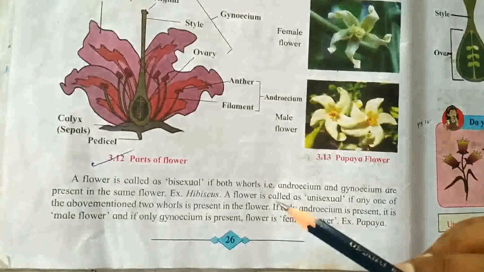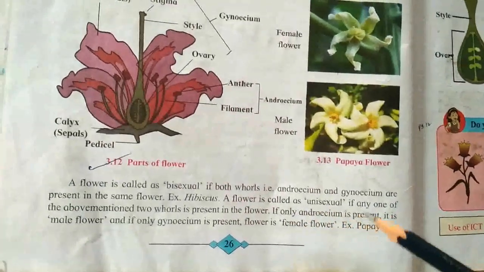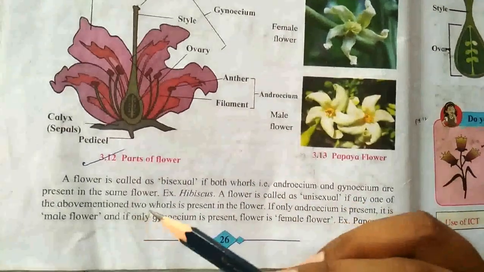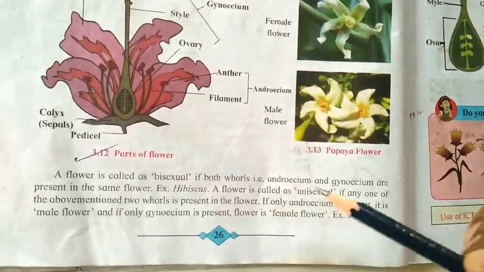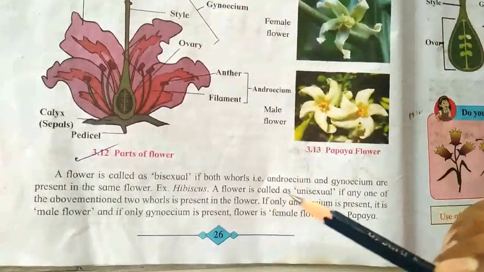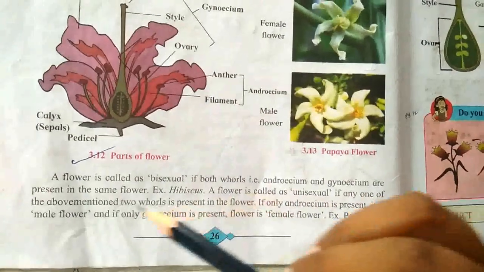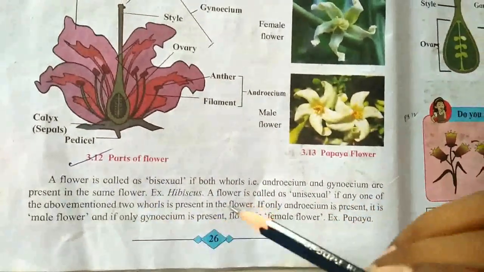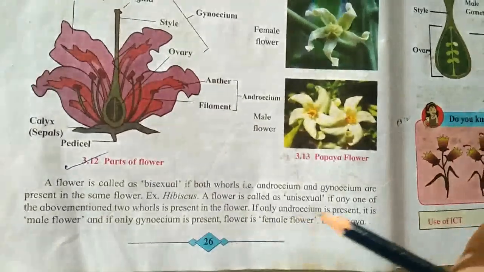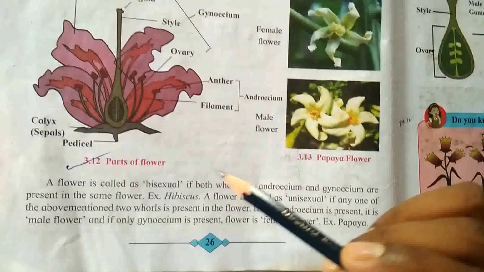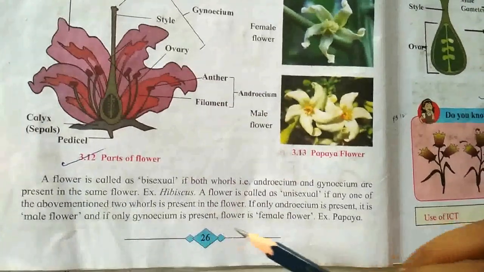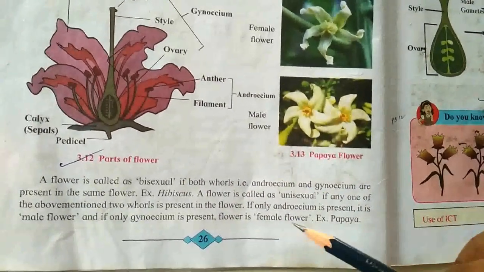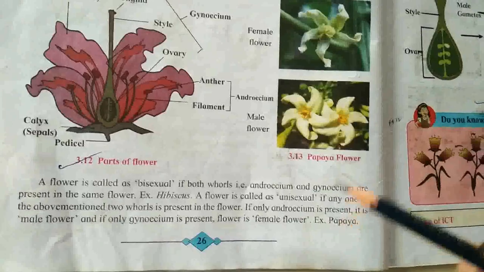A flower is called unisexual if only one of the two whorls is present. If only androecium is present, it is a male flower, and if only gynoecium is present, it is a female flower. The example is papaya.